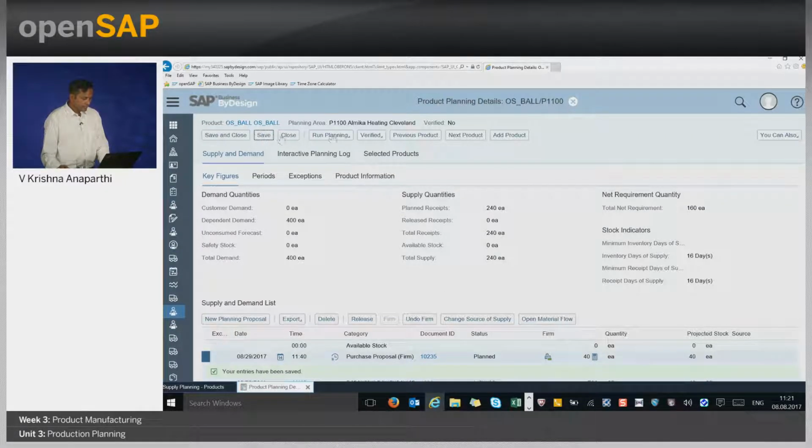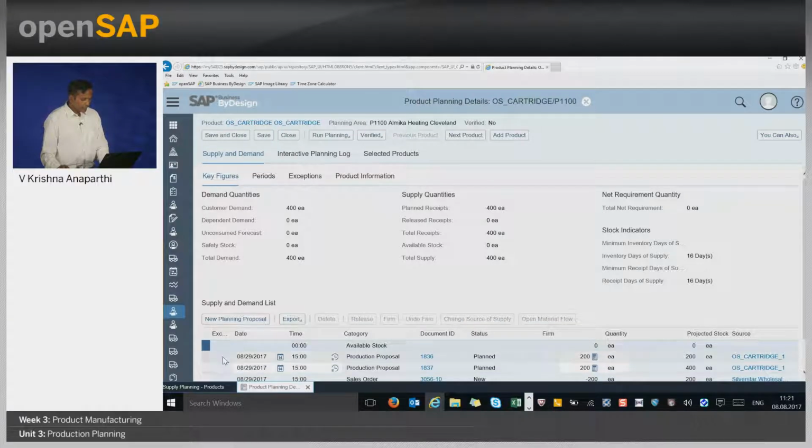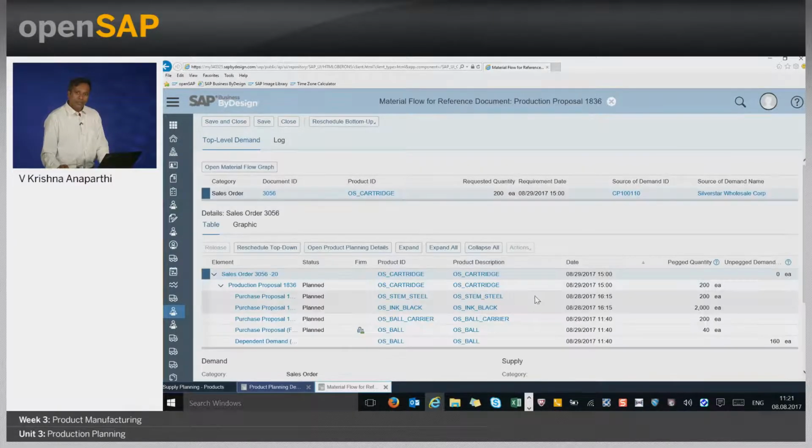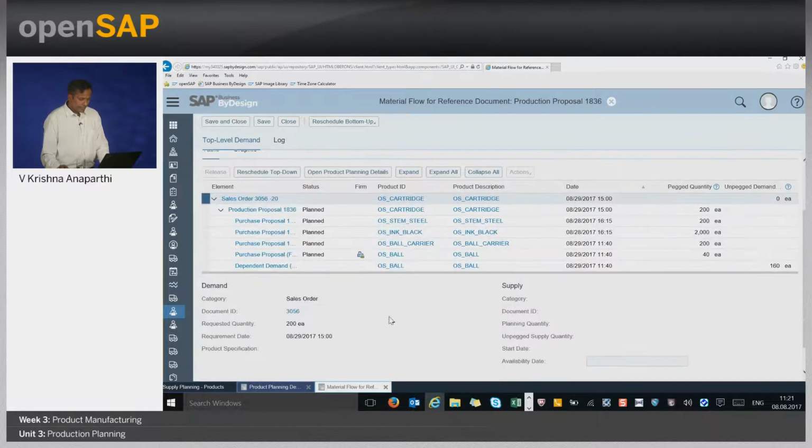So let's navigate back to the cartridge and open the material flow. Once you open the material flow, we see very clearly here, for the ball, there is a pegged quantity of 40 because the proposal is created for 40 units. So the supply is pegged to the demand, whereas there is an unpegged demand of 160 units. The system shows this on the material flow screen, which helps the planner understand there is some unpegged quantity. Because there is an unpegged quantity, my demands cannot be met. So either my planning has to be run again, or the planner has to intervene to ensure that the unpegged quantity is made 0.